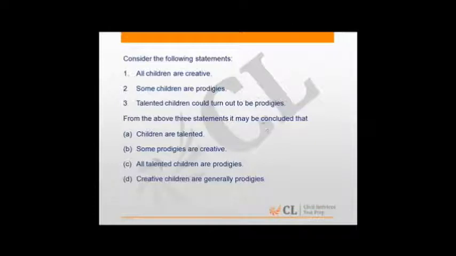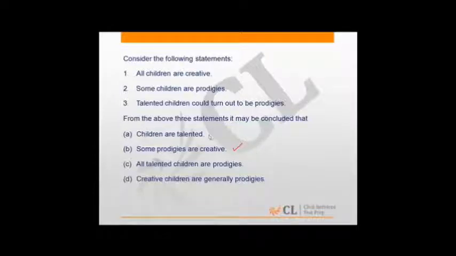So if I combine the first two statements, it's very obvious that statement B is our correct answer. Some prodigies are creative. So when you say some prodigies are creative, we know prodigies are creative. When you say some prodigies are creative, remember it also includes the case of all prodigies being creative. Hence, statement B is correct.